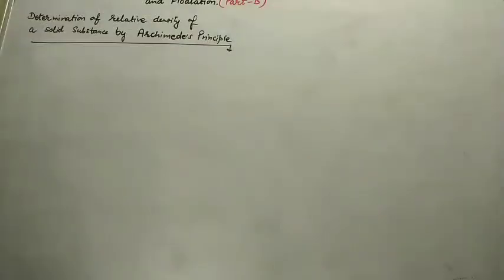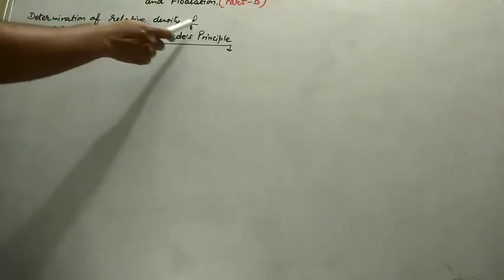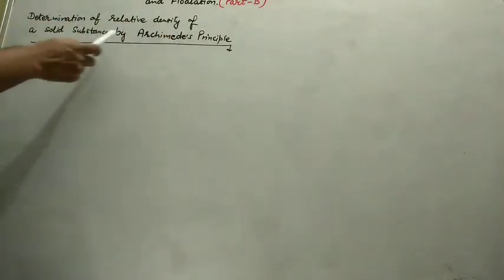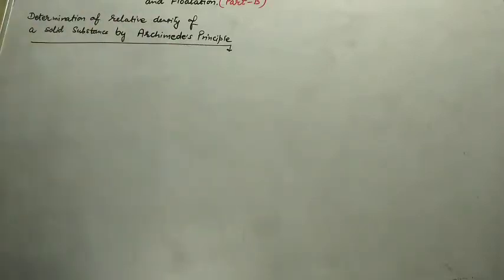Come to the next topic, the determination of relative density of a solid substance by Archimedes principle.